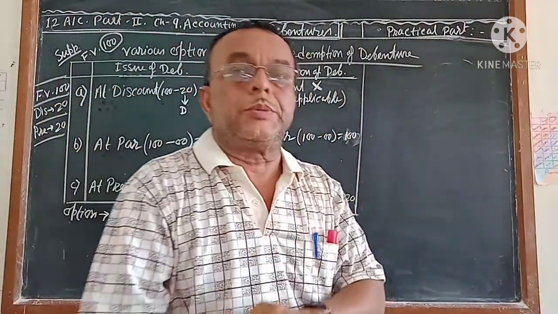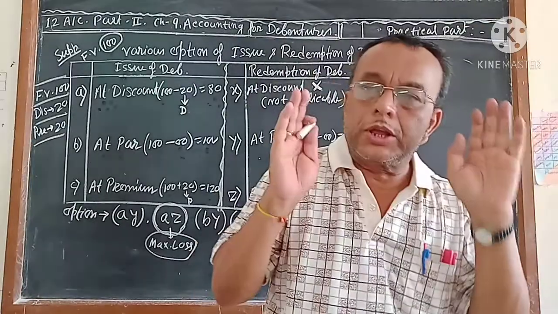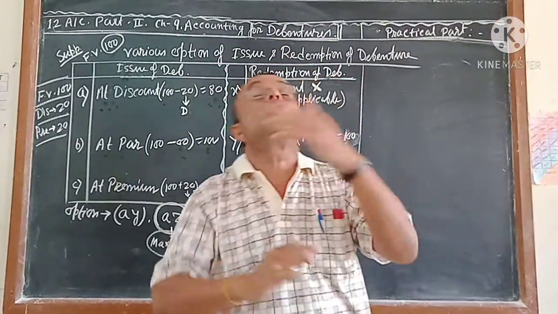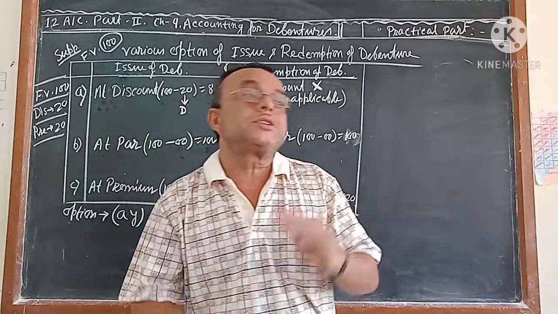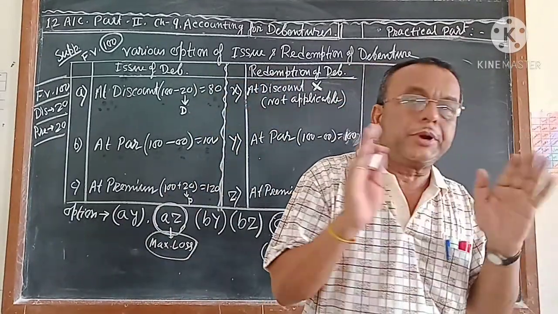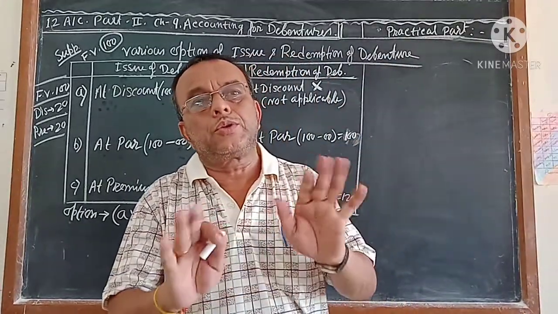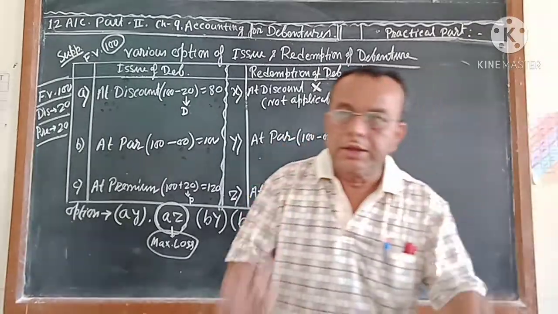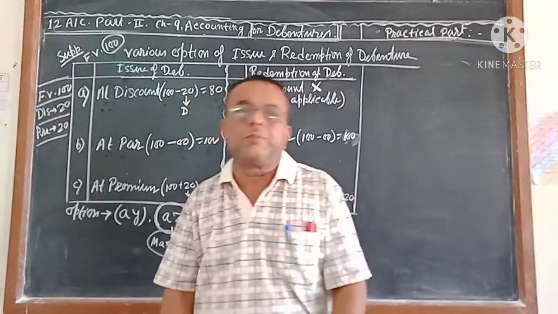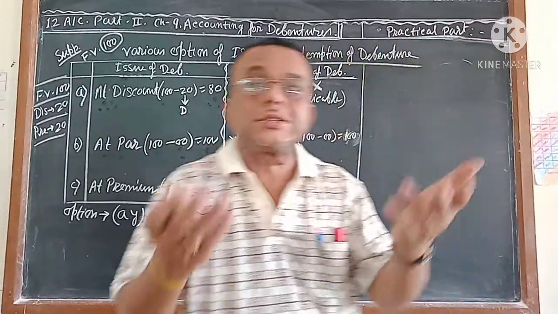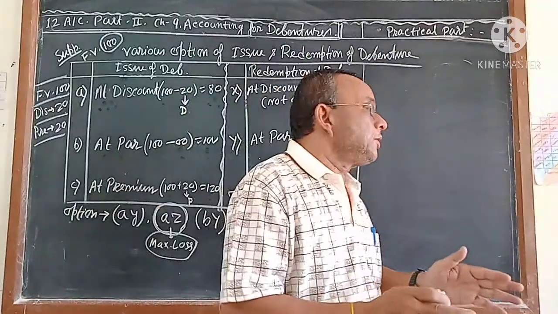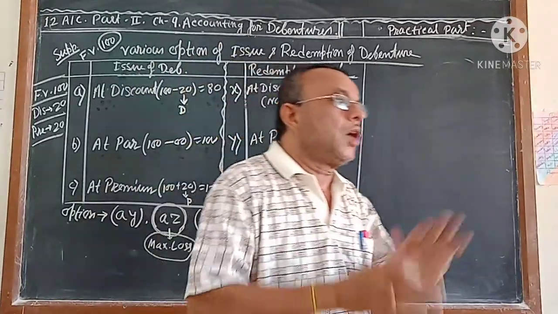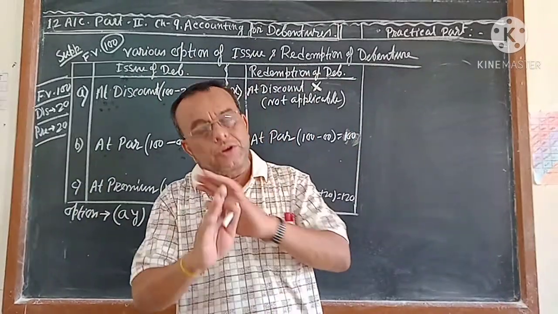Whenever you are issuing the debenture, at that time, when you give the prospectus or the details to the debenture holder, the way in which you will redeem and the rate of interest the company has to pay to the debenture holder, everything will be mentioned. Based on this, the debenture holders, or the public, will take the decision whether they will buy or not. What other things will be mentioned? Suppose you will get interest of 8%, so you will say 8% debenture. How many debentures the company is going to issue will also be mentioned.